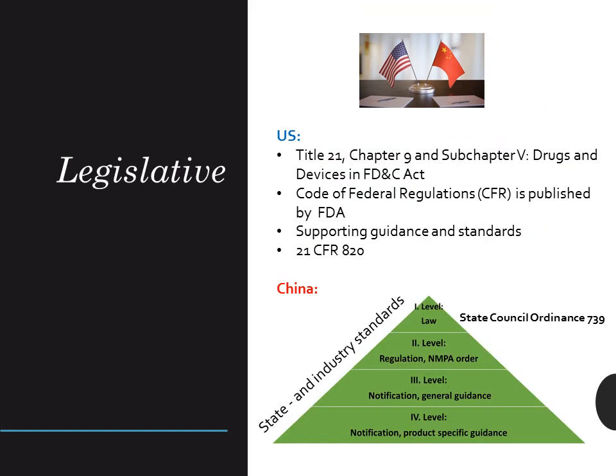There are two sources of law in the US: Title 21, Chapter 9, Subchapter V, Drugs and Devices, in the FD&C Act, and the Code of Federal Regulations, CFR, published by the FDA. Besides that, there are supporting guidance and standards. The manufacturer should fulfill the quality system regulation under 21 CFR 820. However, it does not need to be inspected and certified for each manufacturer.